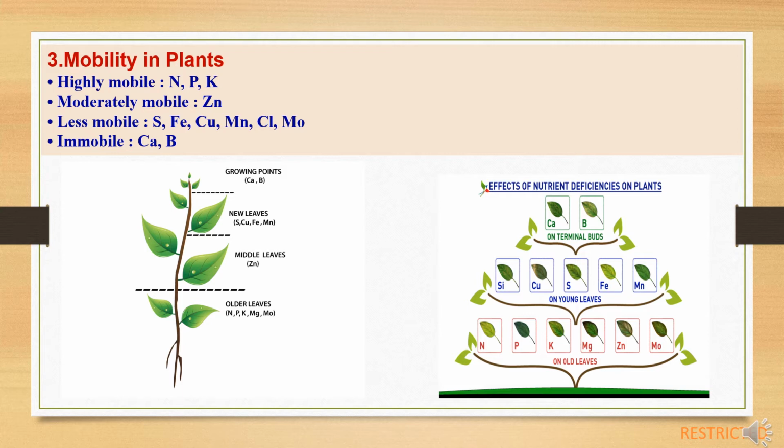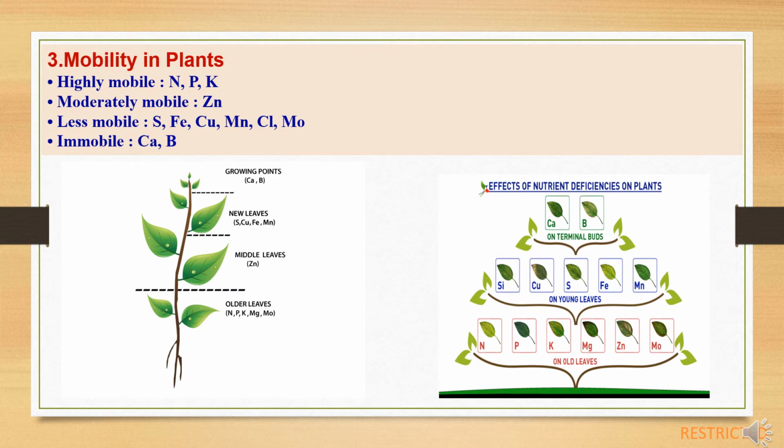Then third category is less mobile, under which the movement is at a very low speed, like sulfur, iron, copper, manganese, chlorine and molybdenum. And in such cases, the deficiency symptoms will appear on younger leaves.